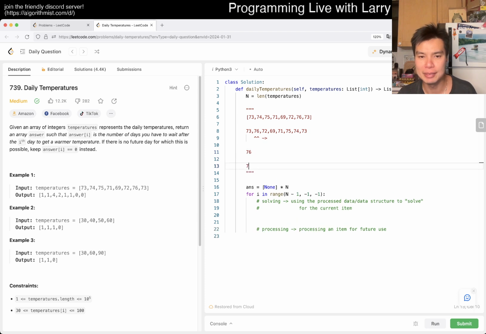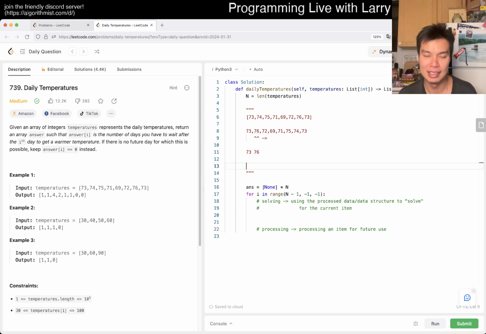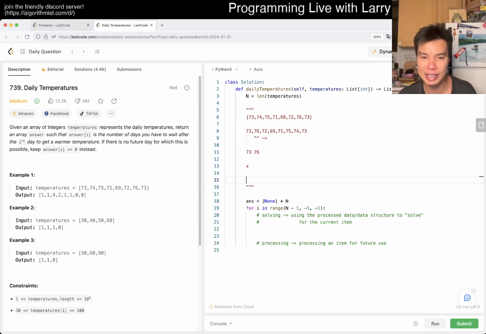they're really only, given 73 and 76, there are only 3 unique cases. For now I'm not going to do tie breaking. For now I'm going to assume the numbers are unique, just to make the cases easier to visualize, but it doesn't have to be. But yeah, there are three cases, right? For the next number or numbers in the future, for some number x, there are three cases.